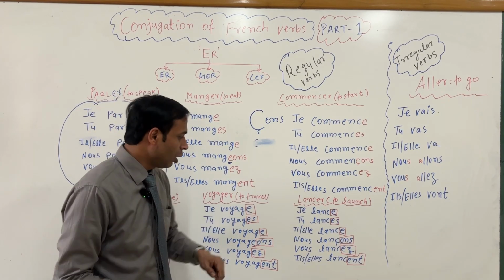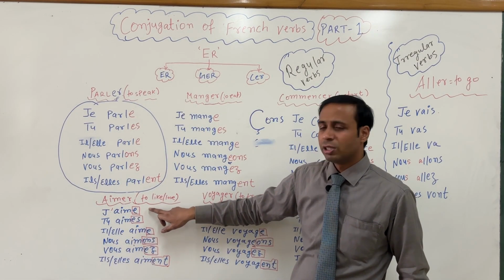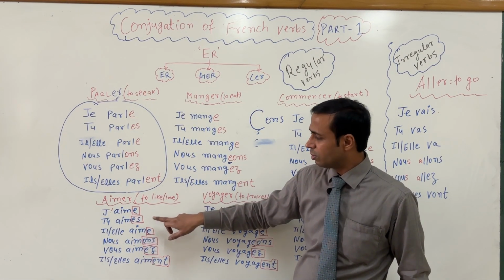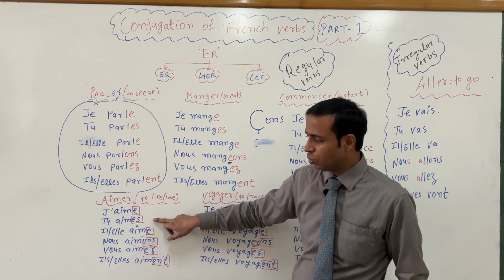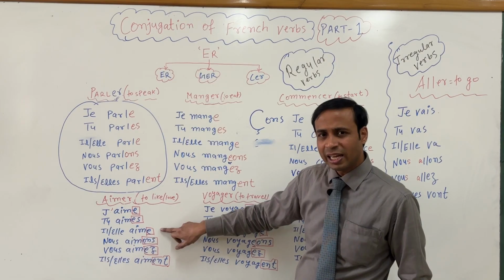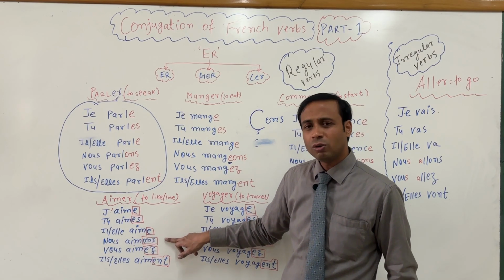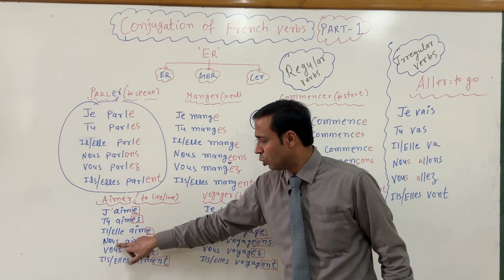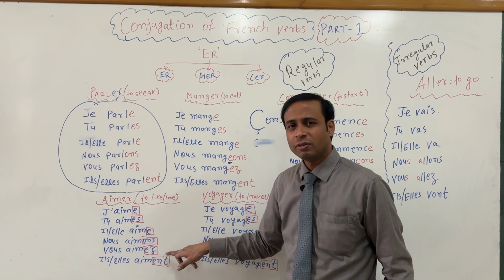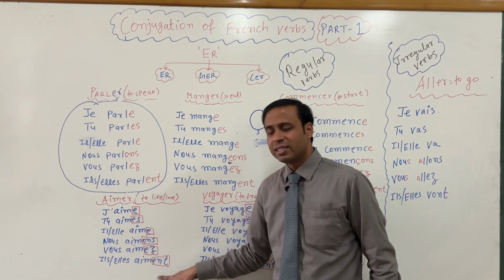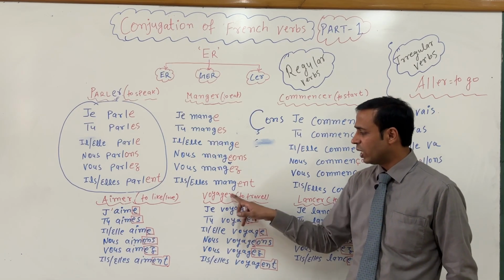Okay? Now repeat here. Aimer, j'aime, I like, I love, tu aimes, you like, you love, elle aime, he likes, she likes, he loves, she loves, nous aimons, liaison, nous aimons, vous aimez, and then elle aime. Next is voyager.